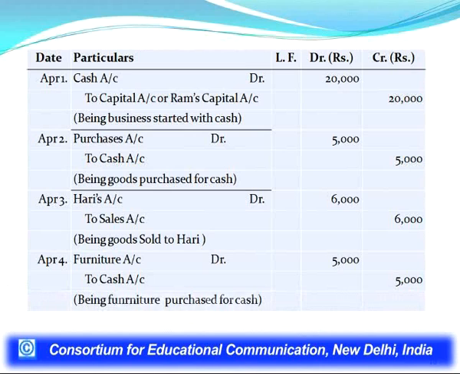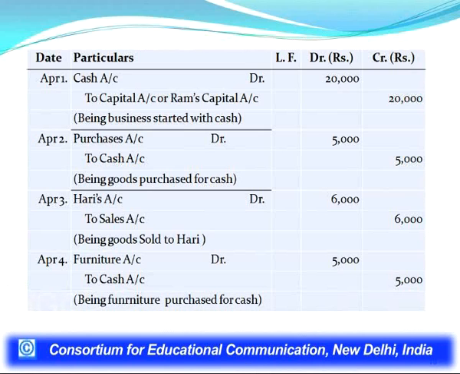So, after recording the business transactions, we have to go into the second step in accounting process, that is today's topic, classifying or posting. So, if we check all these transactions, there is one cash account, another Ram's capital account, purchase account, Hari's account, sales account, furniture account.